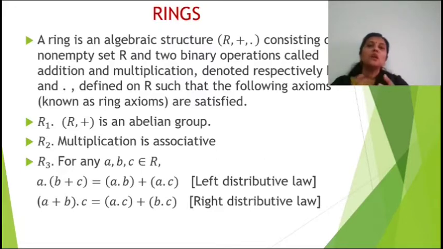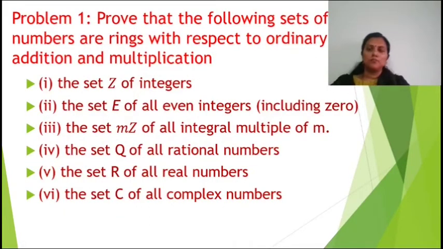In R2, multiplication is associative. That is, with respect to dot, the group is associative. And R3, we have to show that its left and right distributive laws are satisfied. Now we have a problem. Prove that the following sets of numbers are rings with respect to ordinary addition and multiplication.